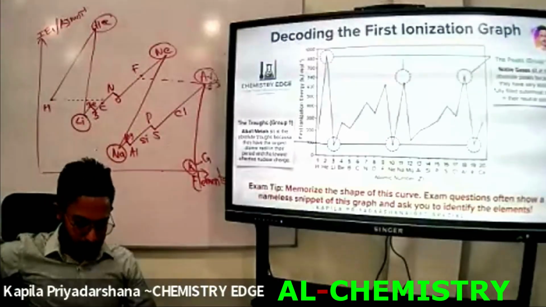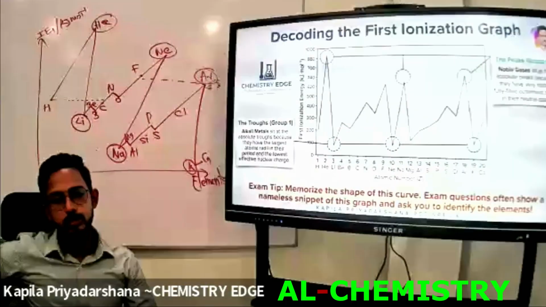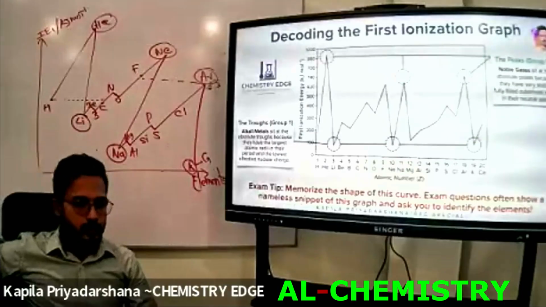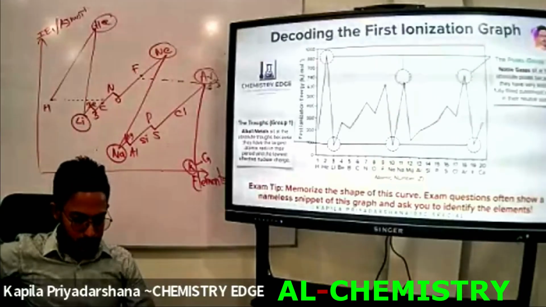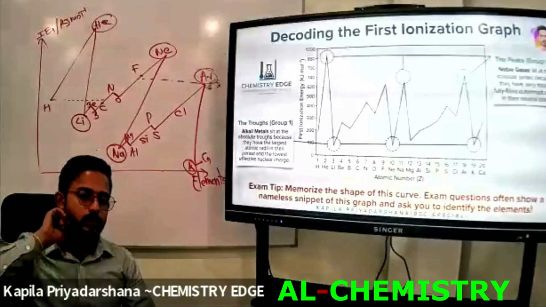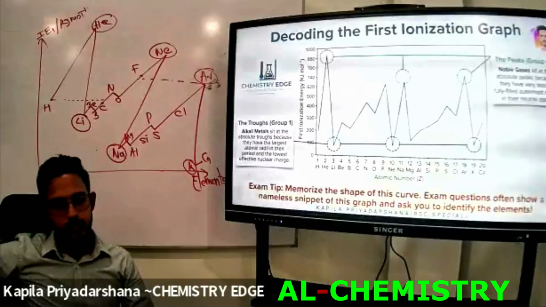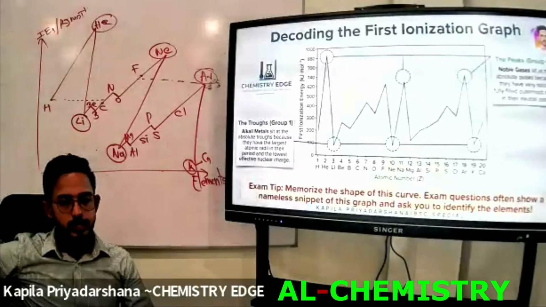Thus, they have the highest first ionization energy.